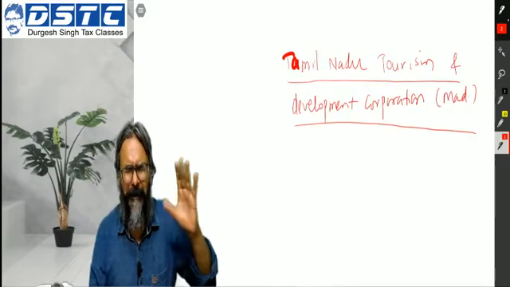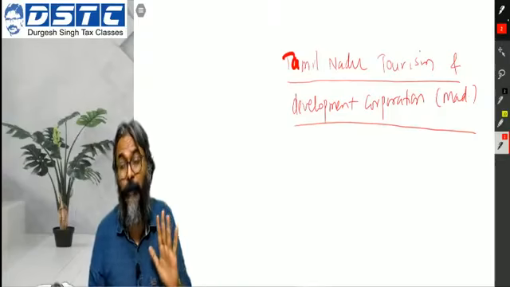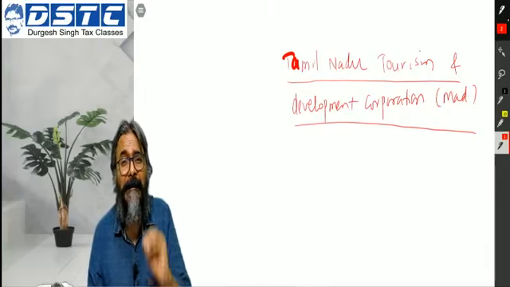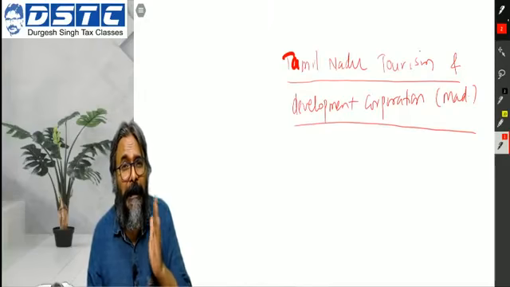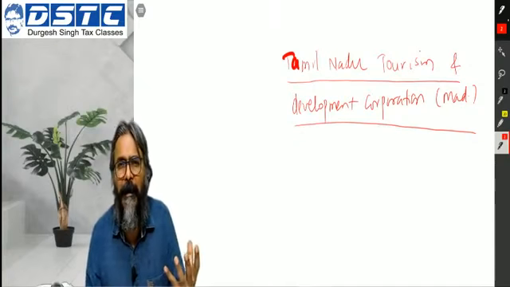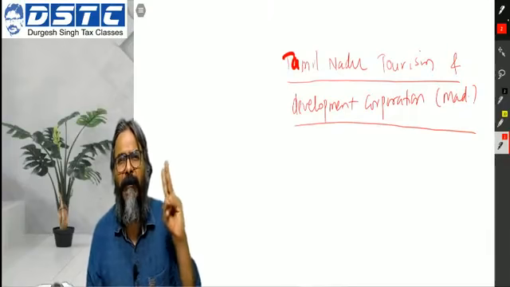Meaning, sorry, not that one. Tourism was the business of the assessee. Now, you know, students, that each state government has its own tourism department. They promote tourism in their state. Twofold objective.